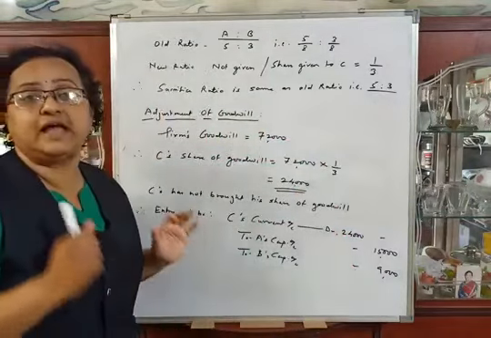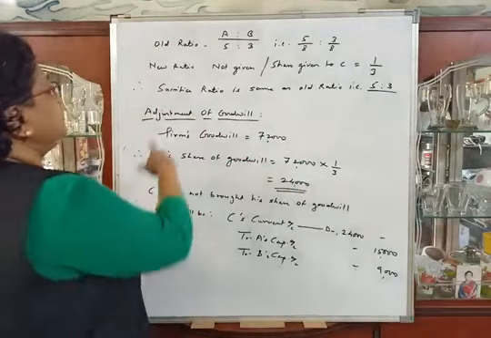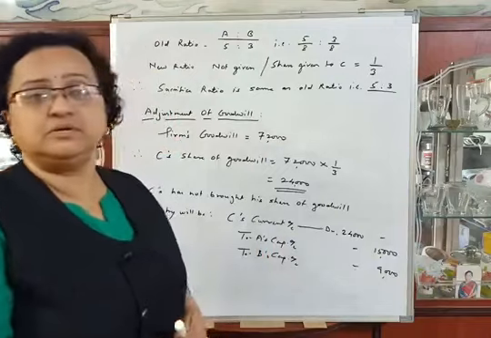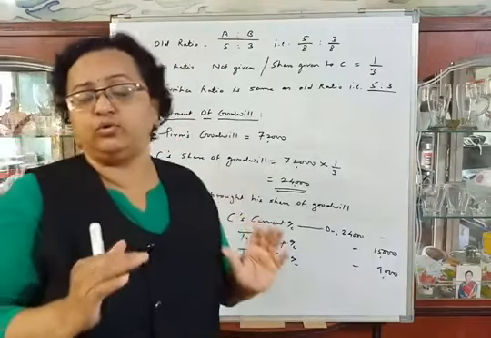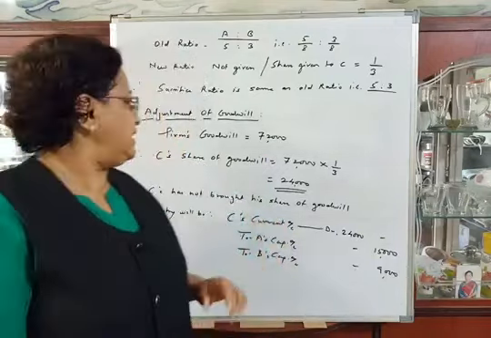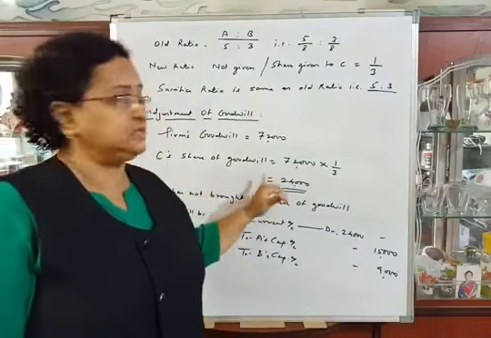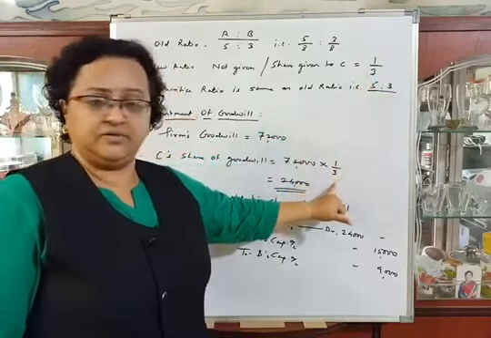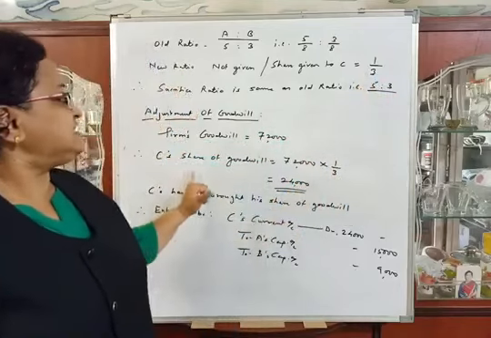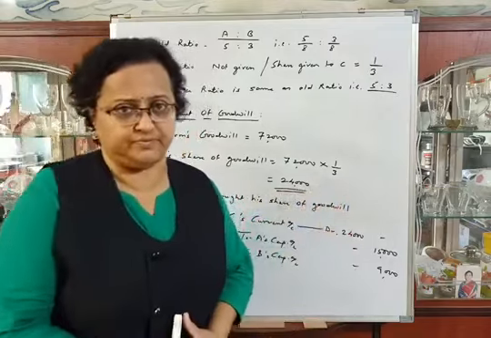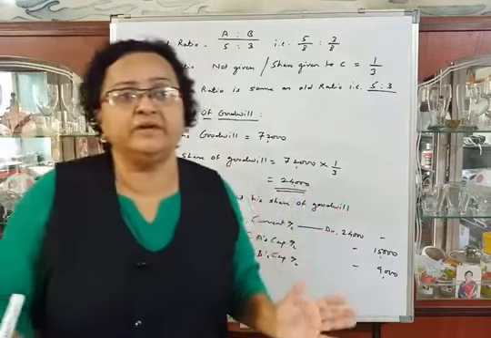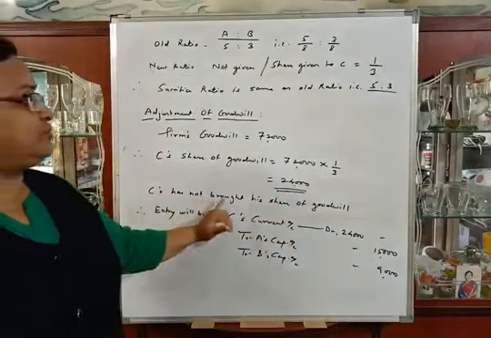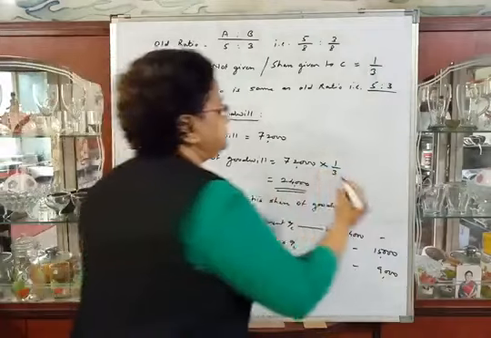Now we will calculate adjustment of goodwill. Firm's goodwill is given in the problem rupees 72,000. From that goodwill we have to calculate C's share of goodwill. So C's share of goodwill is equal to 72,000, that is firm's goodwill, into his share 1/3. So C's share of goodwill is rupees 24,000. In this problem C is not bringing any cash for goodwill premium. Therefore, as C has not brought his share of goodwill in cash,